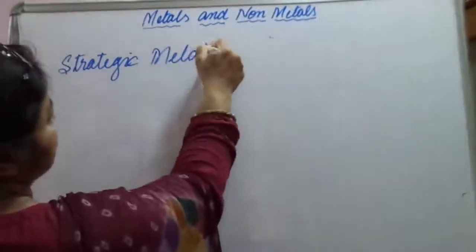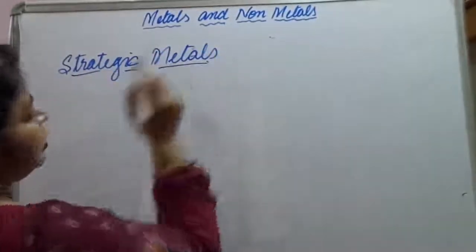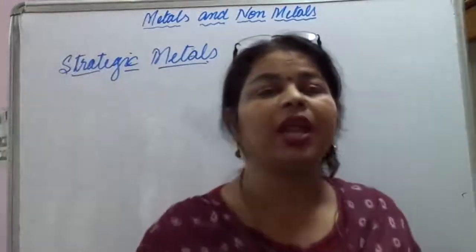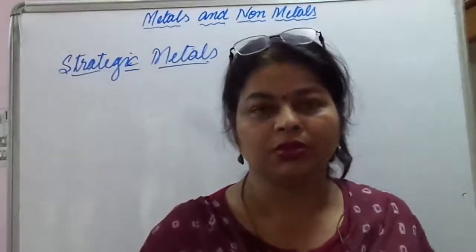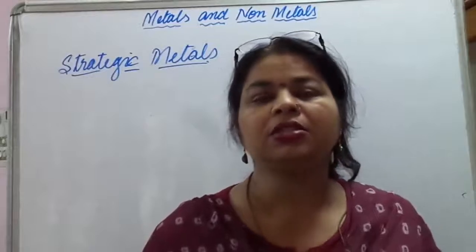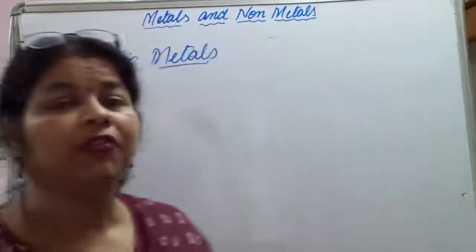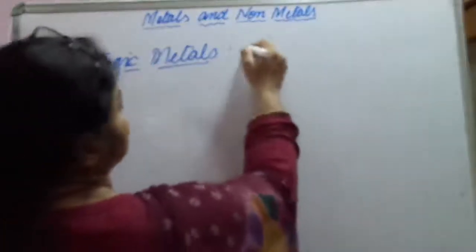Which metals are called strategic metals? The metals which are light and durable and are used for defense equipments.